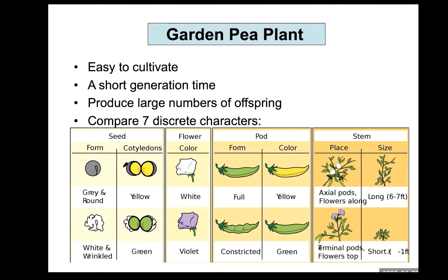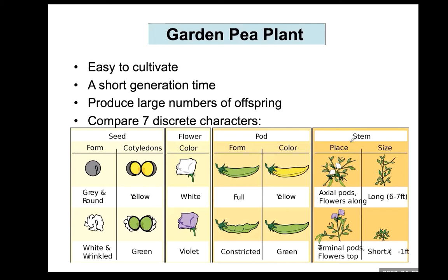For example, pea seed shape, round seed and wrinkled pea seed, or seed color, yellow seed color and green seed color, and flower color of a pea plant, so white flower or violet purple flower, or sometimes pod shape, pod color, or position of a flower and plant size. These are the 7 kinds of discrete characters.